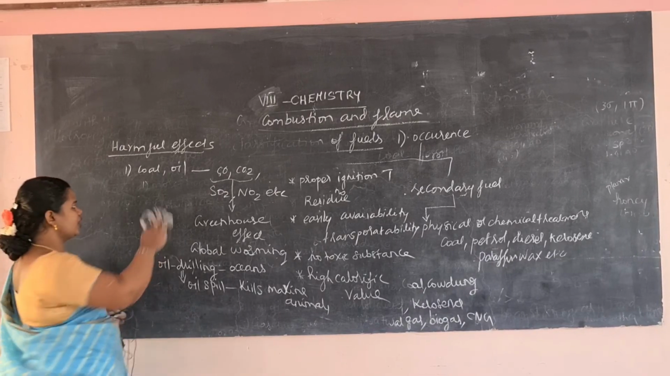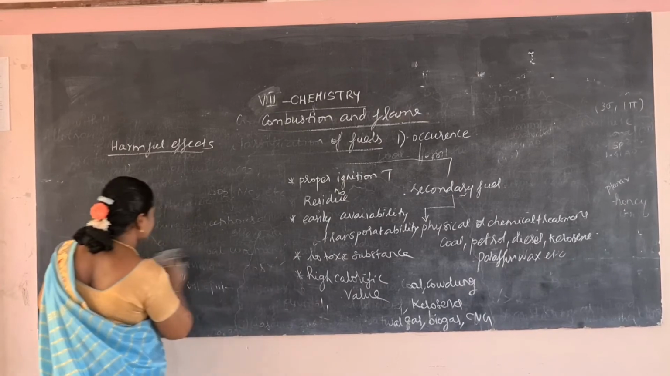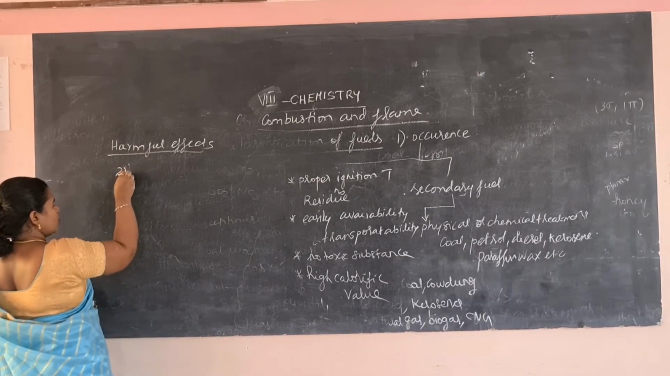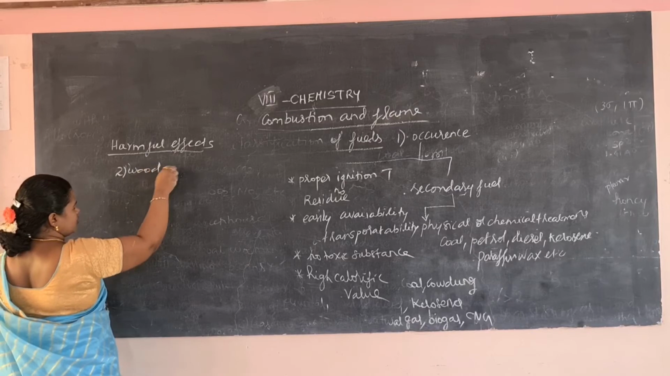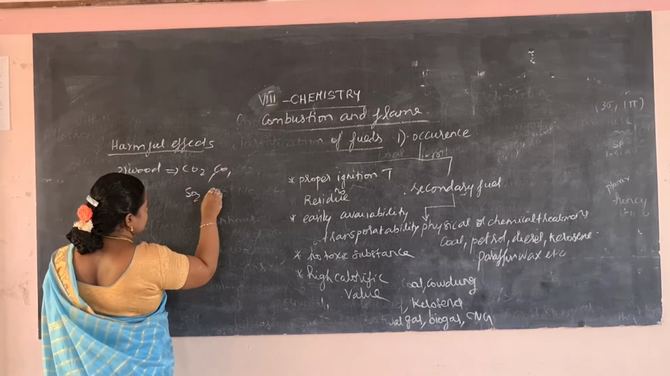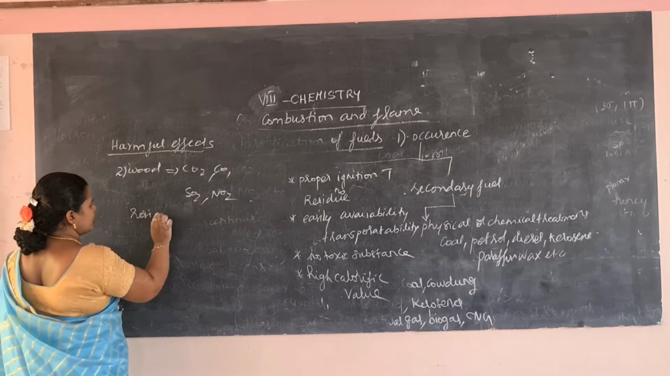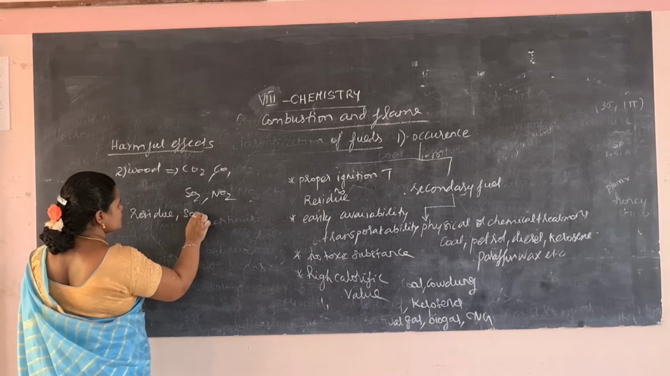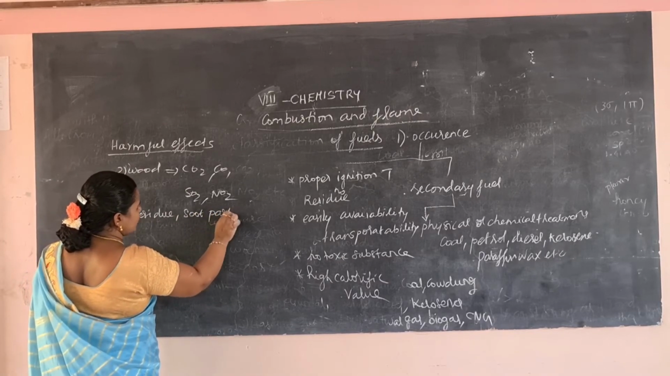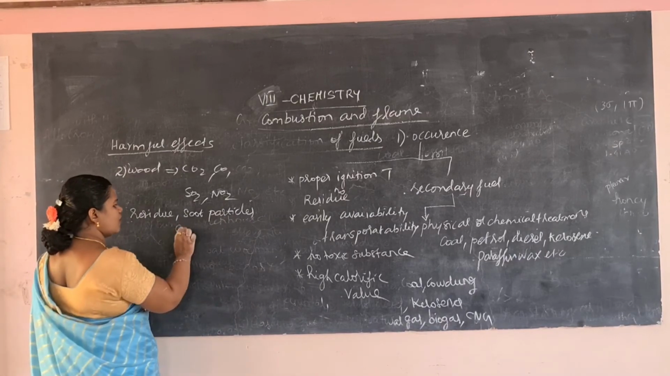Then burning wood. On burning wood, wood and other dried leaves, what happens? It produces carbon dioxide, carbon monoxide, similarly sulfur dioxide and nitrogen dioxide, and some residues, soot particles. On burning it produces soot particles. What are soot particles? The black powder-like ash that comes out. When inhaled, it causes asthma.